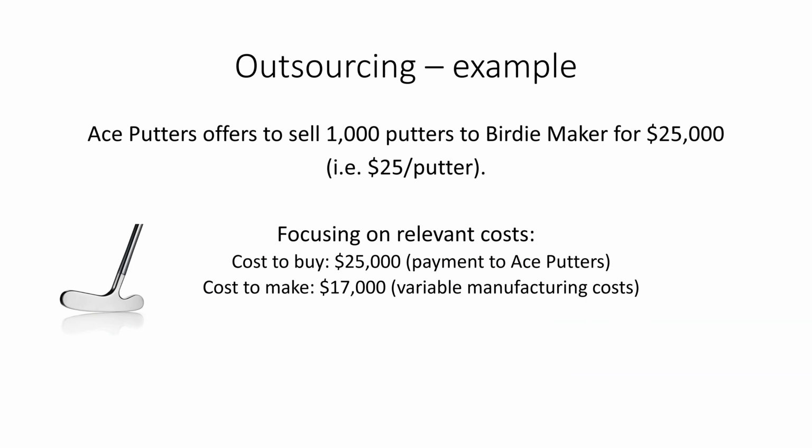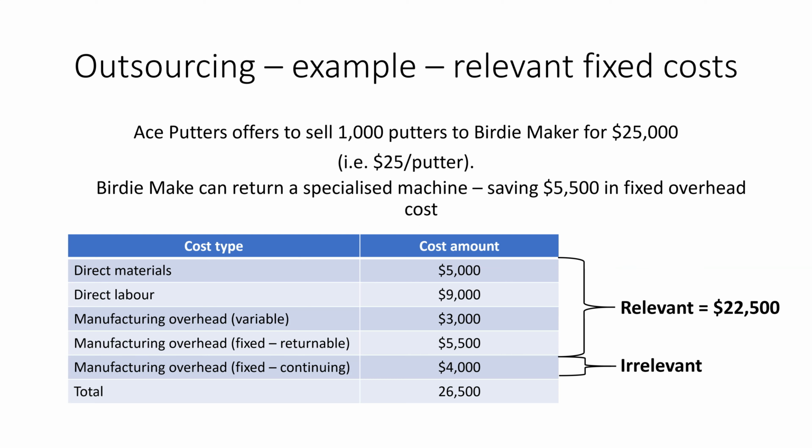So with the information we have thus far, the cost to buy the putter from Ace Putters is $25,000, and the relevant costs, the cost to make, would be the $17,000 variable manufacturing cost, because we're going to ignore the fixed cost because we'll have to pay that regardless of the make or buy decision. We have to be aware that sometimes fixed costs are relevant. That is, sometimes a fixed cost can be changed based on the decision, so sometimes we have to take them